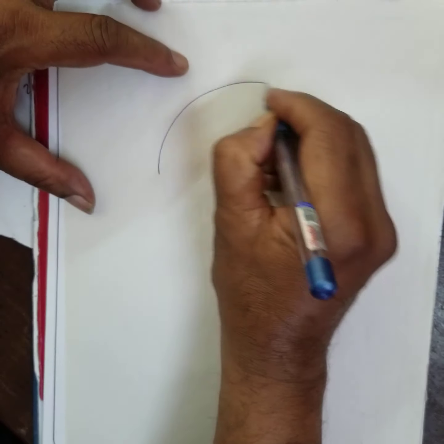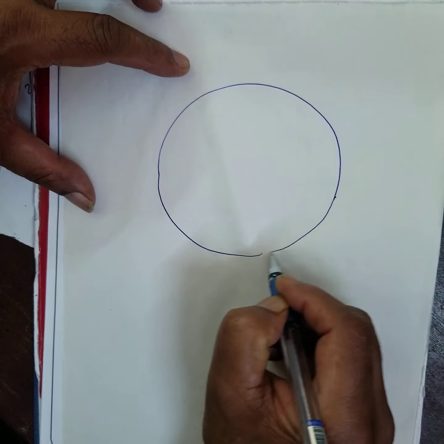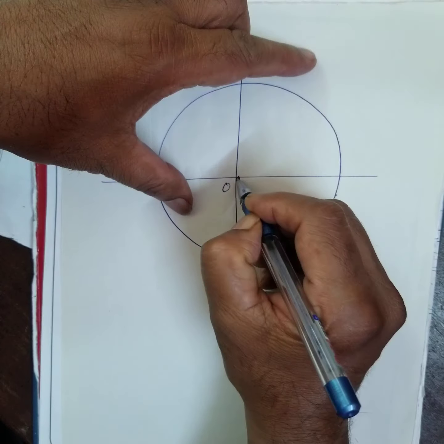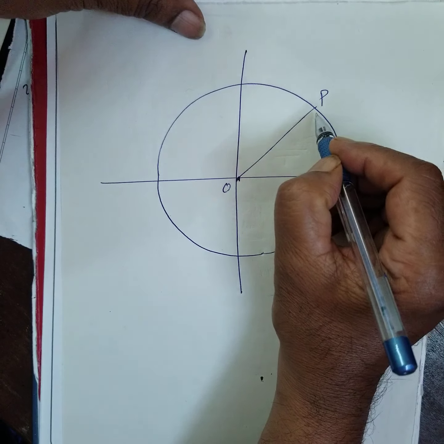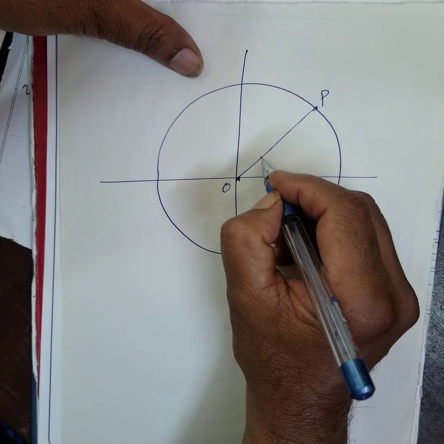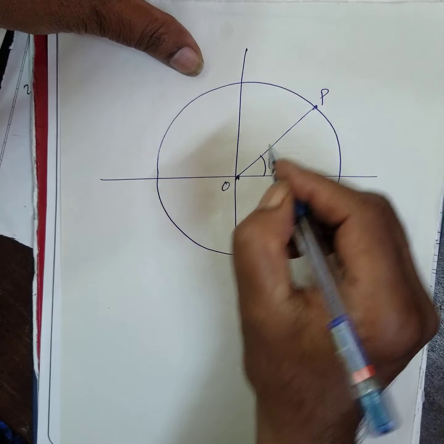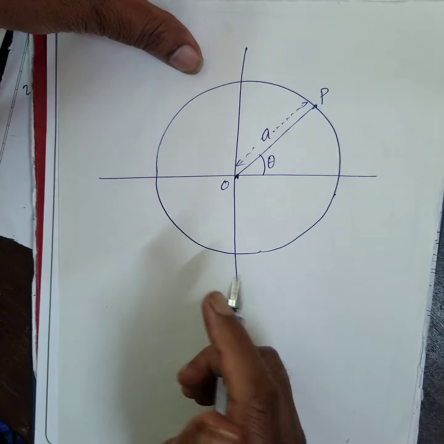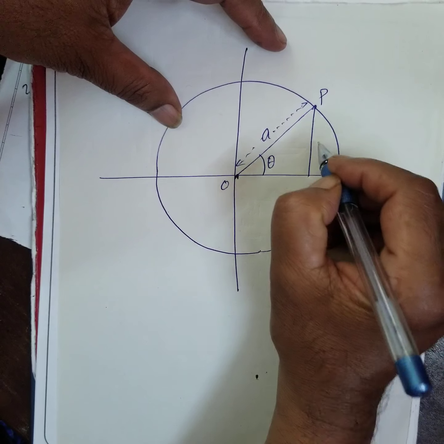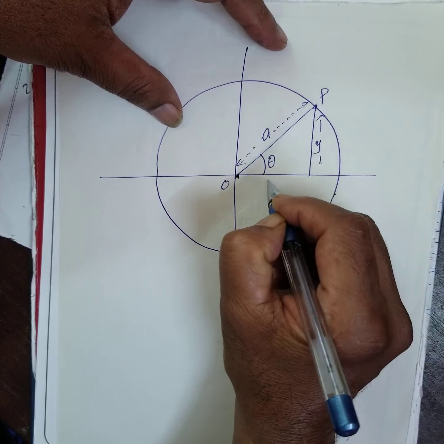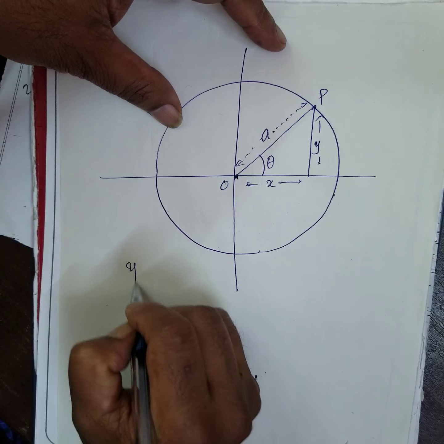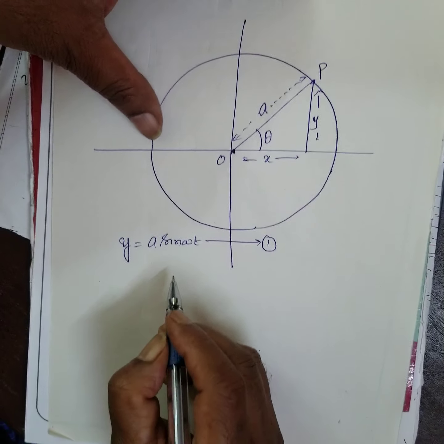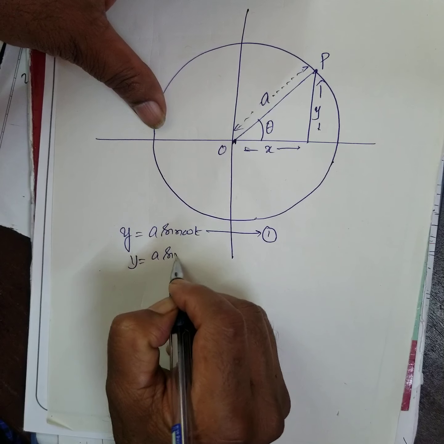Now, suppose I start like this. This is O, the origin. P is the point on the circumference making an angle theta, 45 degrees, just as an example. This is the amplitude A. Then this is the vertical displacement, this the horizontal displacement. Therefore, y is equal to A sin omega t, which you have written, or y is equal to A sin theta.